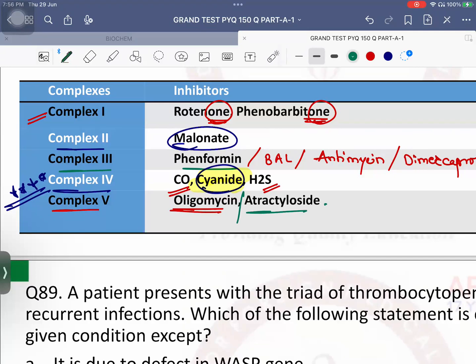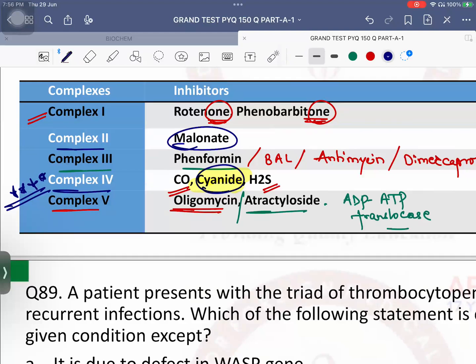Atractyloside is an inhibitor of ADP ATP translocase. Because ETC produces what? ATP. Where? In the mitochondria. That ATP should be thrown out now. So for that we have this ADP ATP translocase. So that will be inhibited by a drug known as atractyloside.